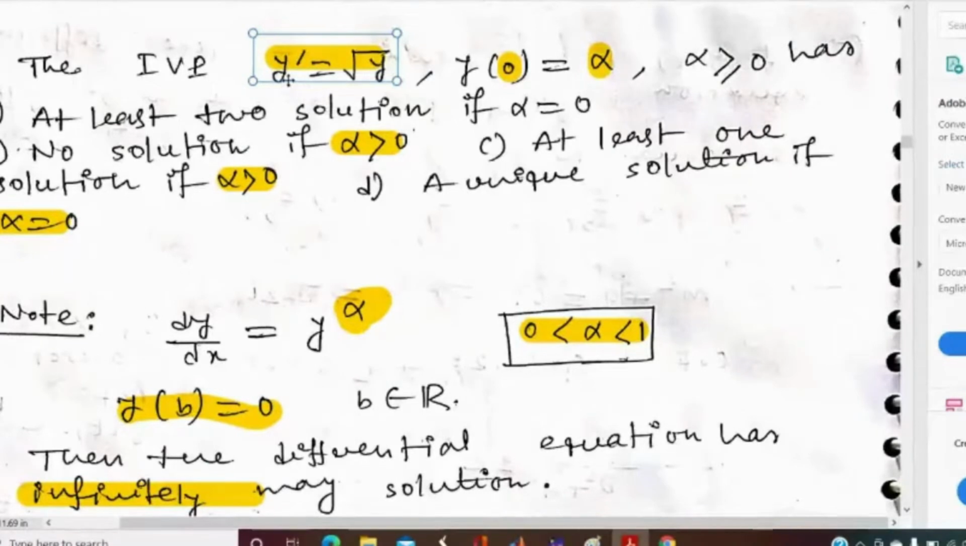Because if we put y equal to 0, then y dash will automatically be 0. So it satisfies the left hand side as well as the right hand side. So y equal to 0 must be a solution of the differential equation.